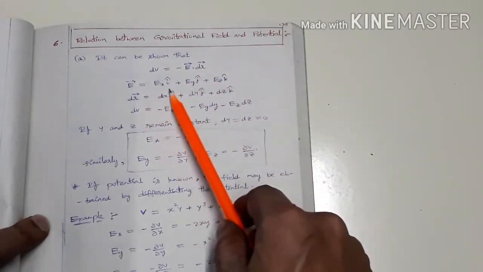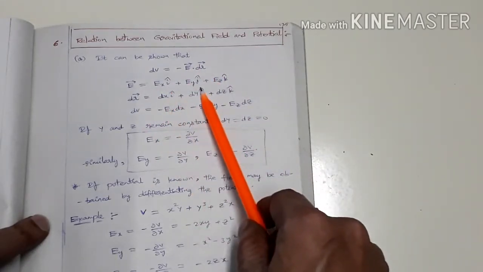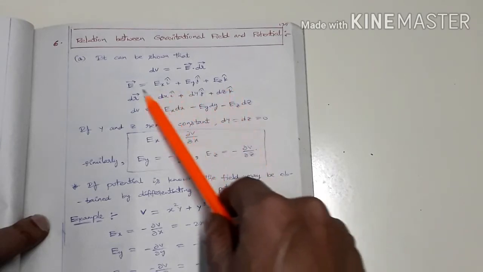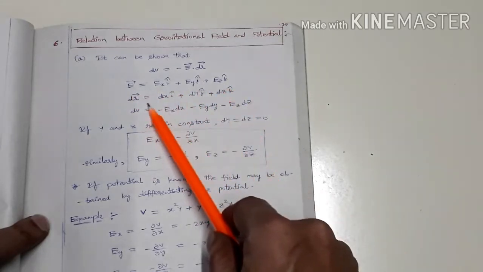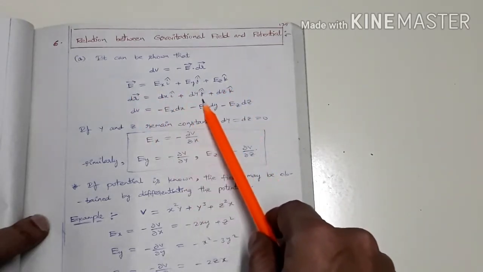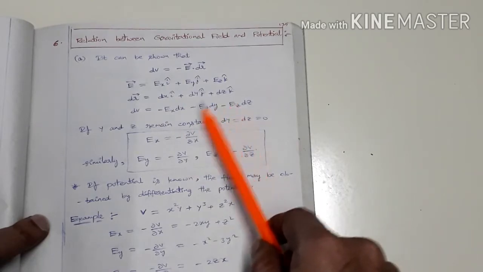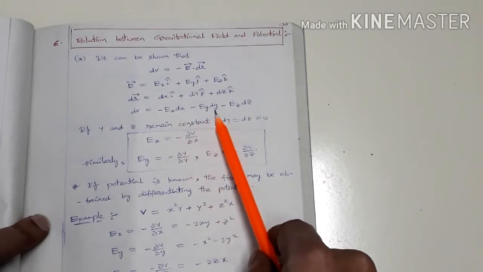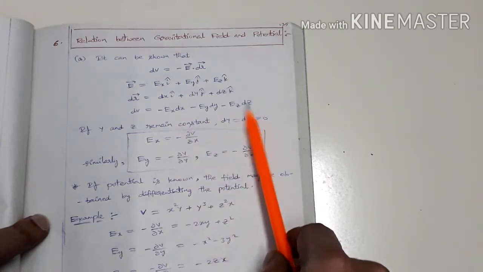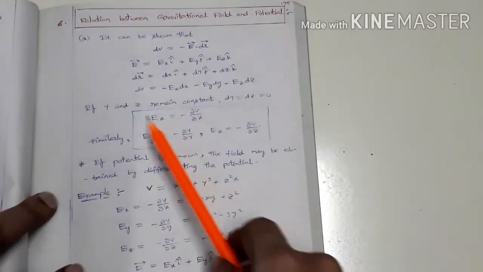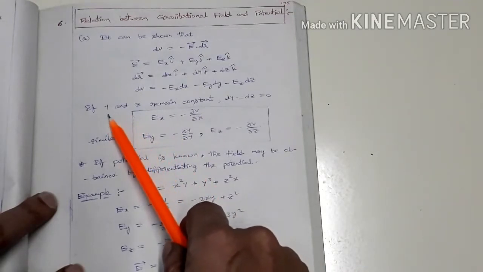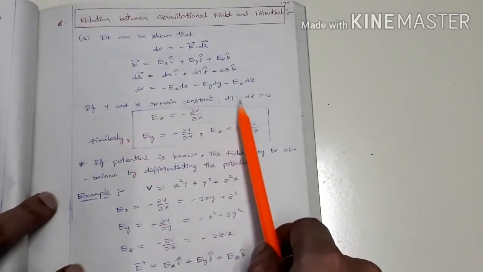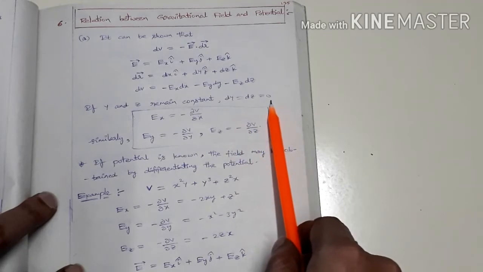If E bar equal to Ex i cap plus Ey j cap plus Ez k cap, that is the gravitational field vector, and dr bar equal to dx i cap plus dy j cap plus dz k cap, then dV equal to minus Ex dx minus Ey dy minus Ez dz. Suppose y and z remain constant, then the dy and dz terms become 0.